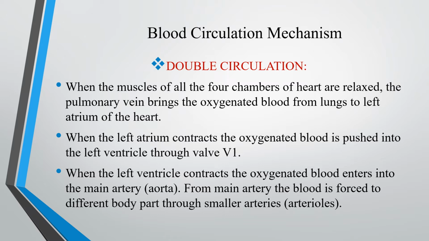Then from the left atrium, the blood goes to the left ventricle through valve 1. Then when the left ventricle contracts, the oxygenated blood enters the biggest artery, known as the aorta. From the aorta, the blood is forced to different parts of our body by arterioles.